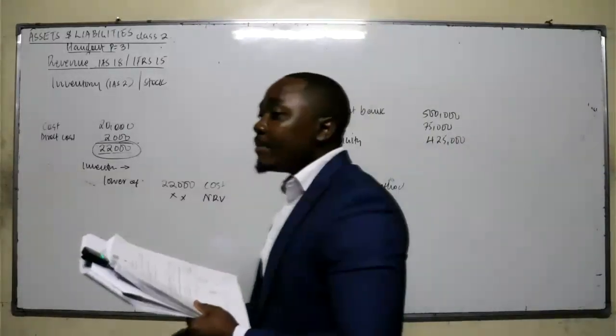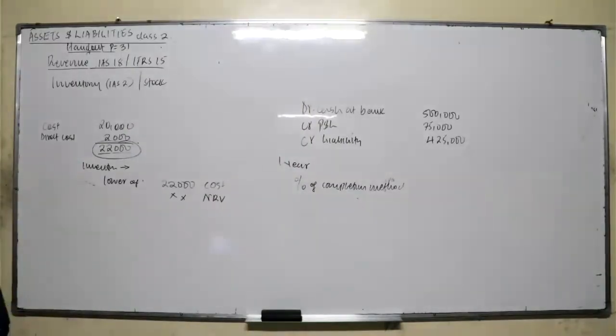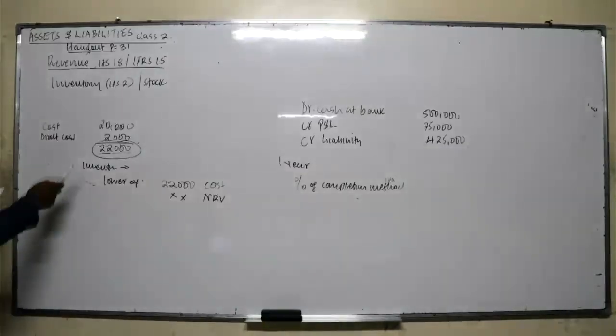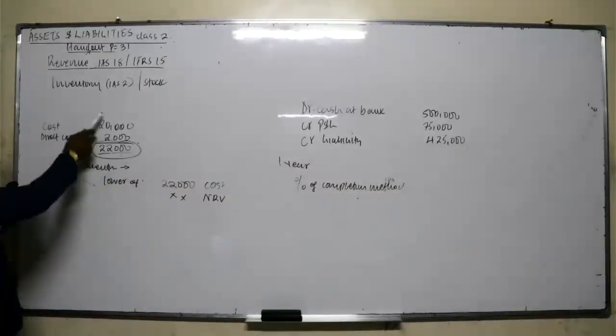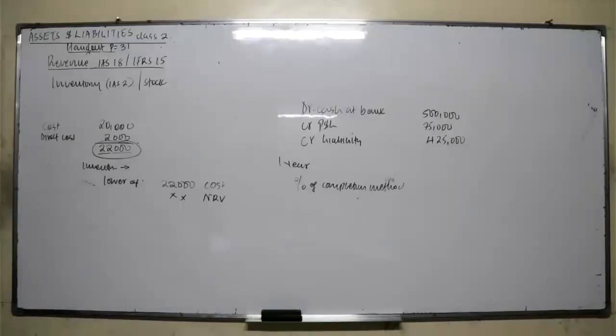Number 2, measurement of inventory. How do you measure? Have I given the measurement? Yeah. Okay. That inventory is measured at the lower of cost and net realizable value.